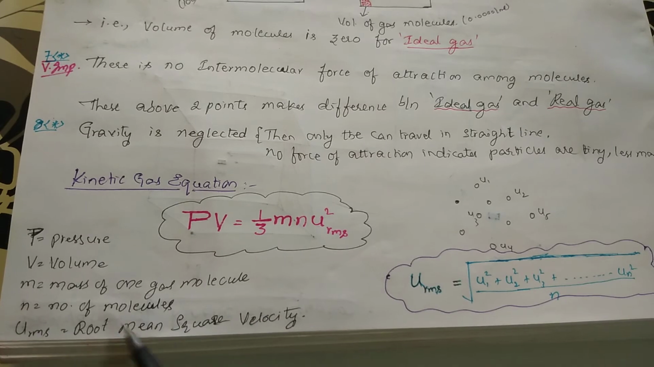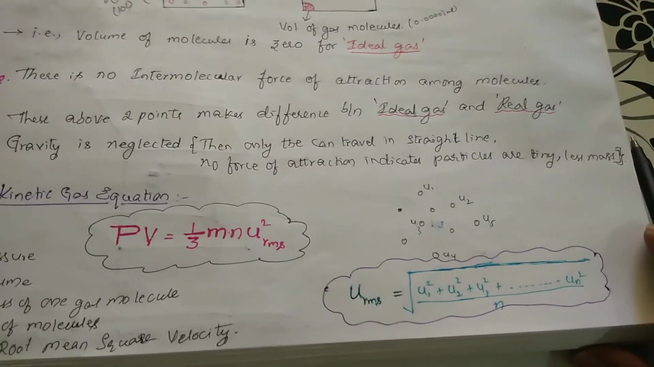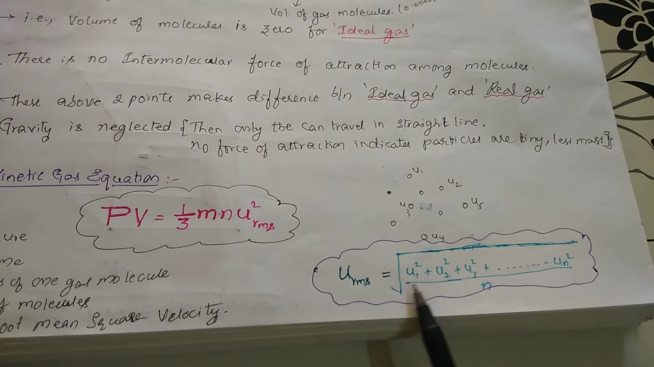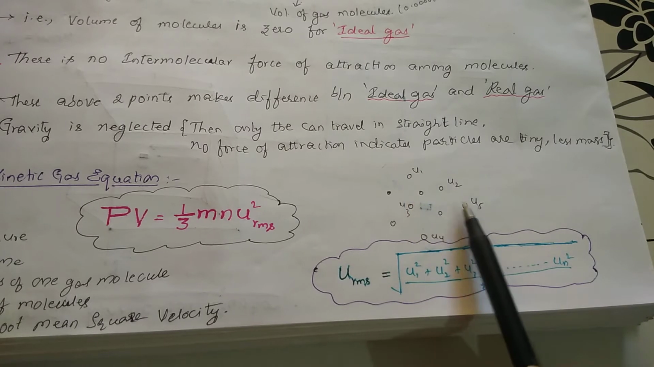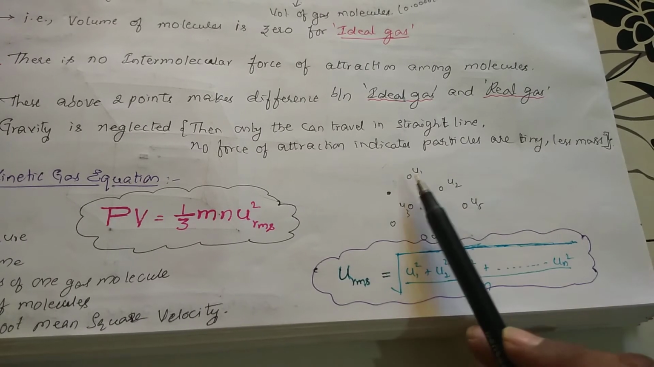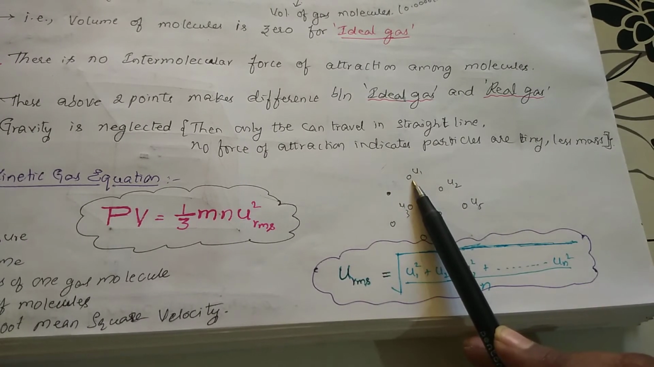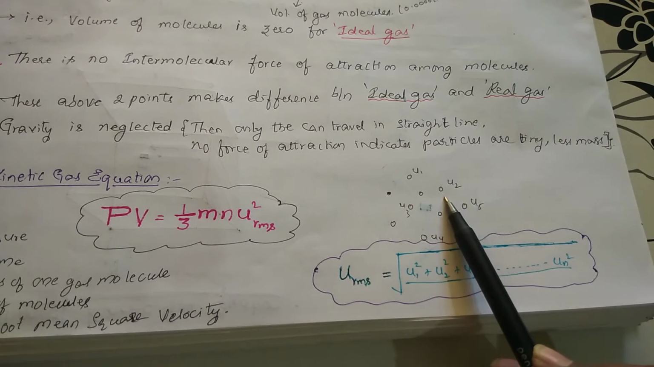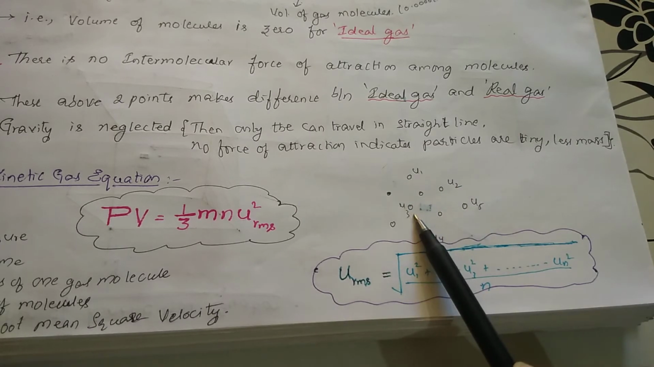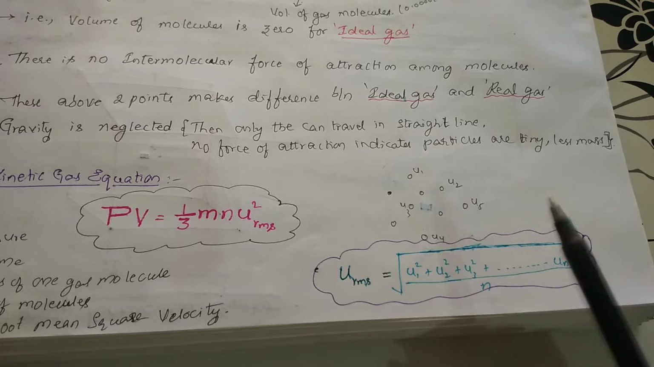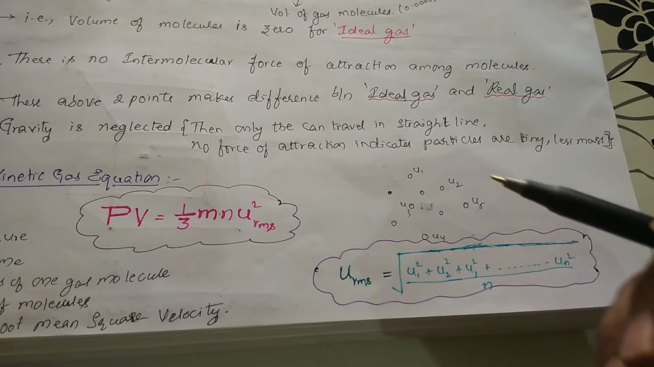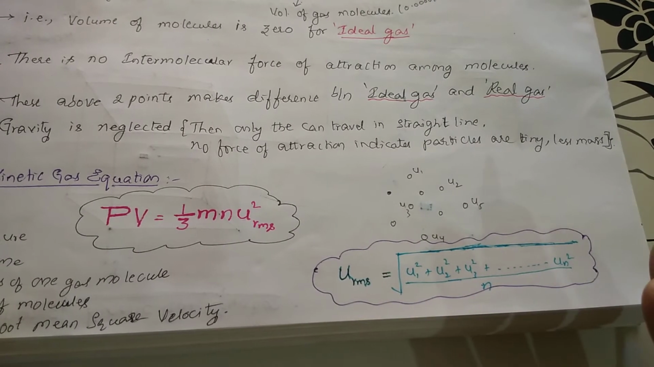And u square, u indicates the root mean square velocity. See, it's very simple. This is the velocity of the molecule. I am showing here some molecules, let me take 1, 2, 3, 4, 5, 6, 7, 8 particles. This particle is moving with velocity u1, this particle with velocity u2, this with u3, this with u4 and this with u5. There are different particles moving with different speeds. All are not moving with the same speed.